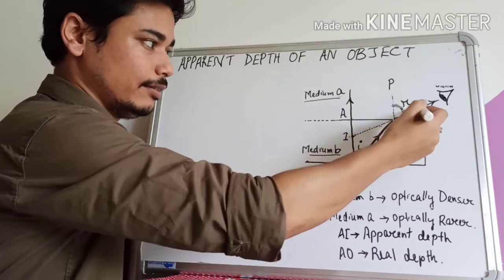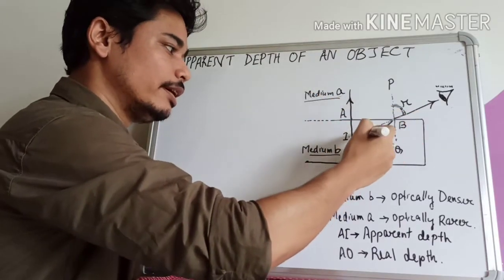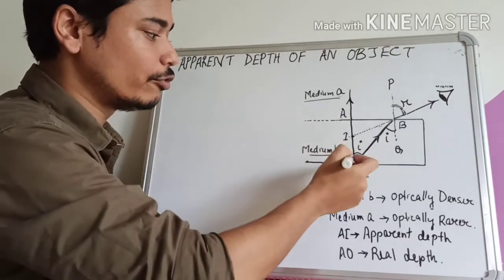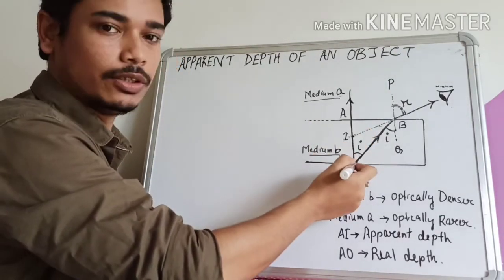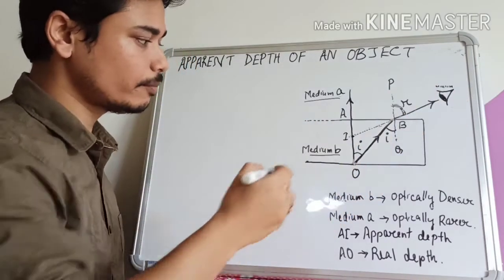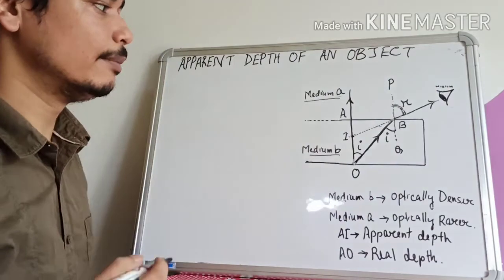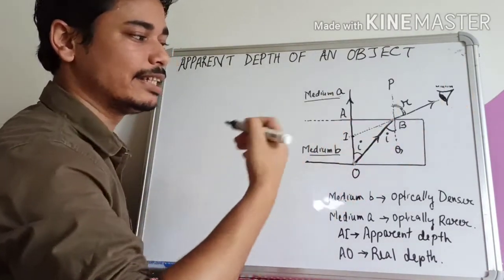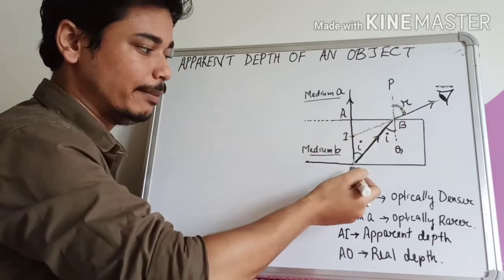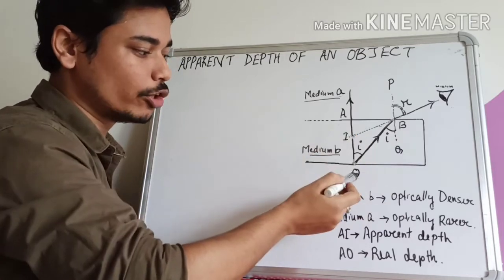This is the refracted ray. The refracted ray would appear to come from the point I instead of the point O. The ray is actually traveling from the point O along this direction, is getting refracted at this surface and traveling along this direction towards our eye. But it seems as if this ray is coming out from the point I and not from the point O, because this ray forms an image of the point O at the point I. So this is the image of the point object O.